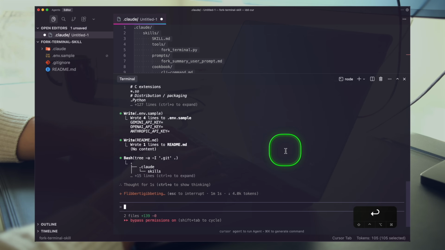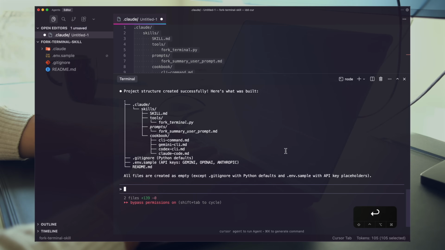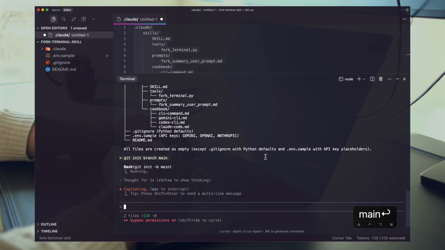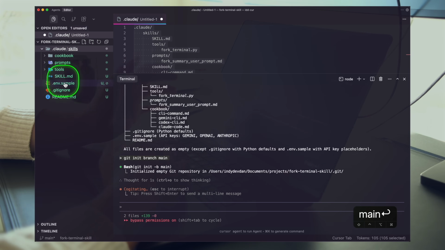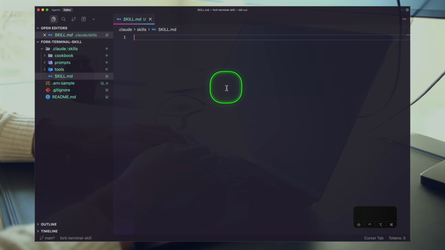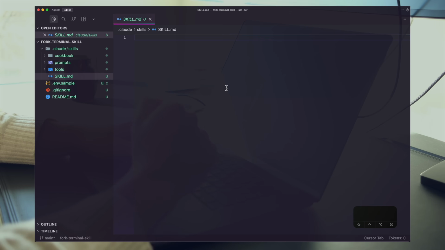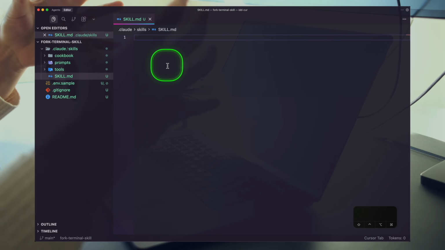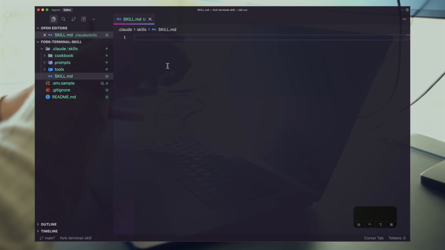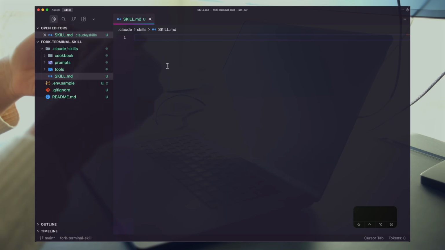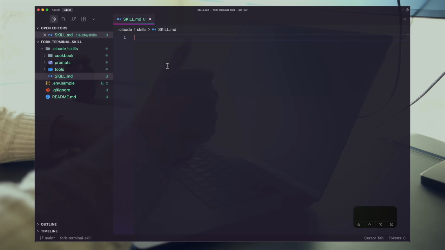Of course, our agent is doing all this stuff for us here. Let's go ahead and do a git init, branch main. Okay, just get everything set up here in the foundational way. So it's just generating the file structure for us here, right? Just as requested. Okay. Fantastic. So now we're on our main branch. Let's go ahead and dial into the most important piece of this, right? The actual skill. We're building this fork terminal skill. So what does this look like and what's the kind of crux of it? Because once you build your skill.md, right, what I like to call your pivot file, it's what all the work is centered around. Once you build this, everything else starts to fall into place and you can really scale up your impact by throwing agents at the problem.